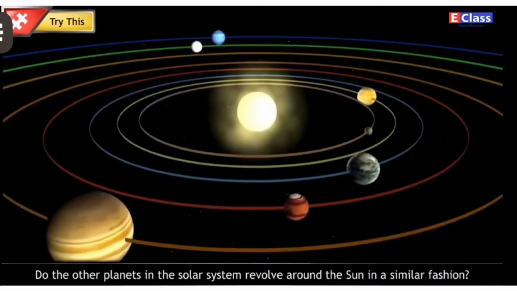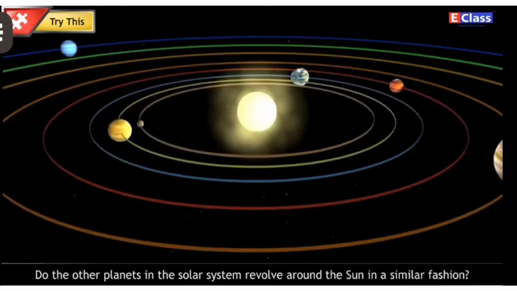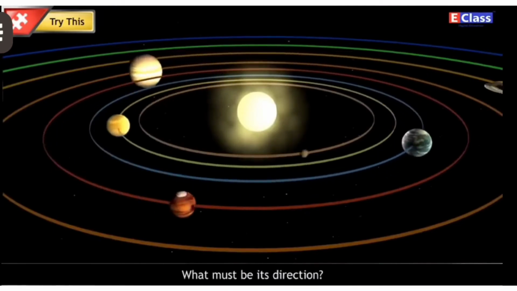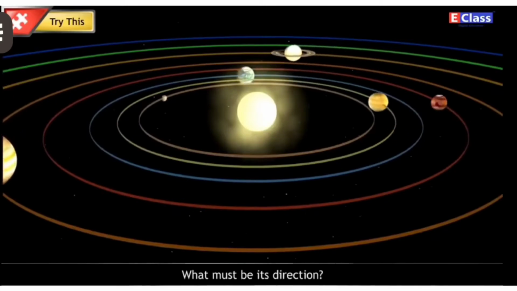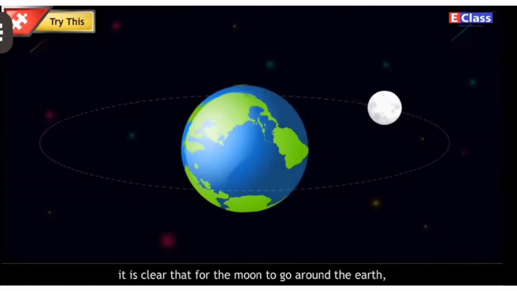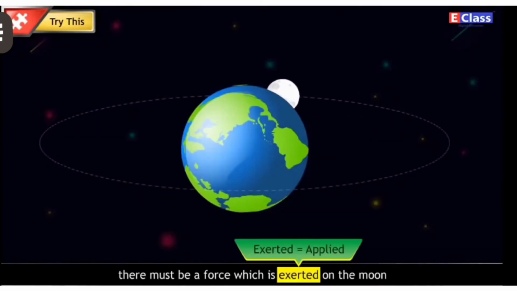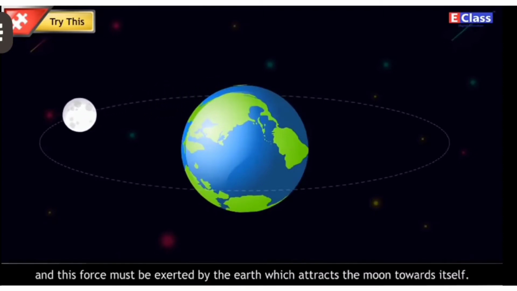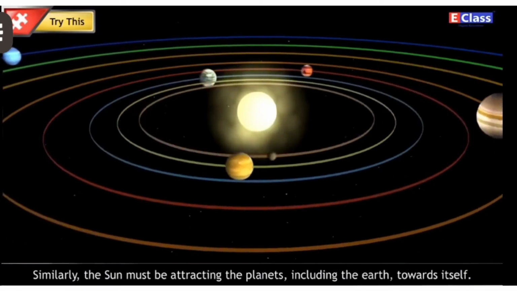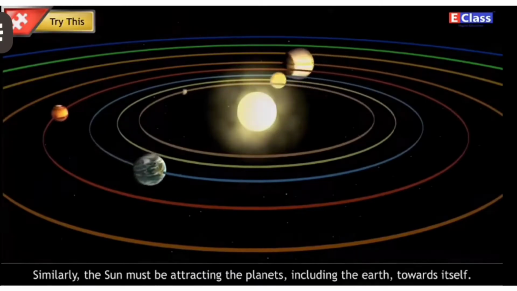Do the other planets in the solar system revolve around the sun in a similar fashion? Is a similar force acting on them? What must be its direction? From the above activity, example and questions, it is clear that for the moon to go around the earth, there must be a force which is exerted on the moon, and this force must be exerted by the earth, which attracts the moon towards itself. Similarly, the sun must be attracting the planets, including the earth, towards itself.